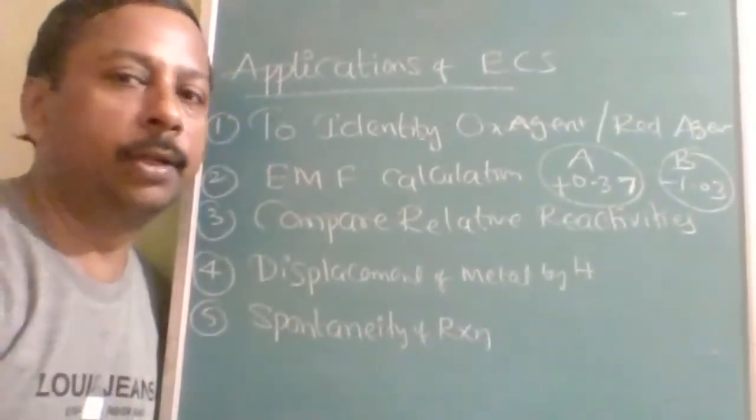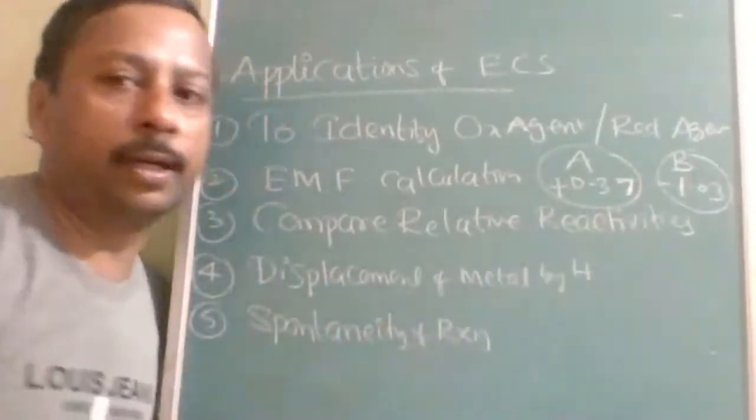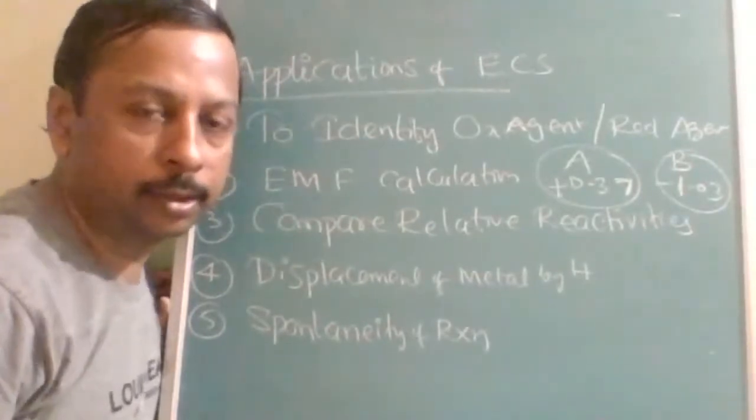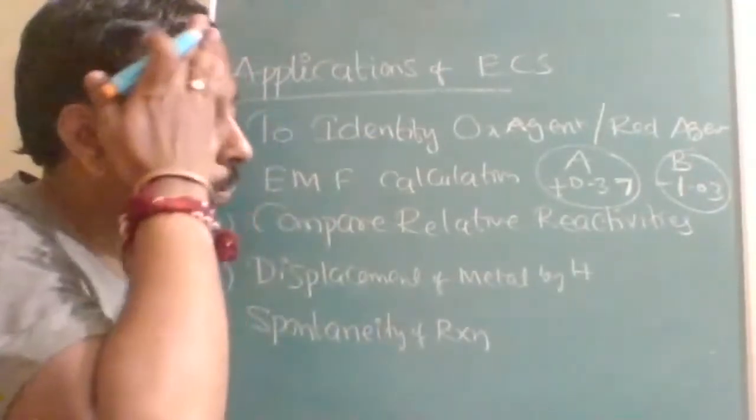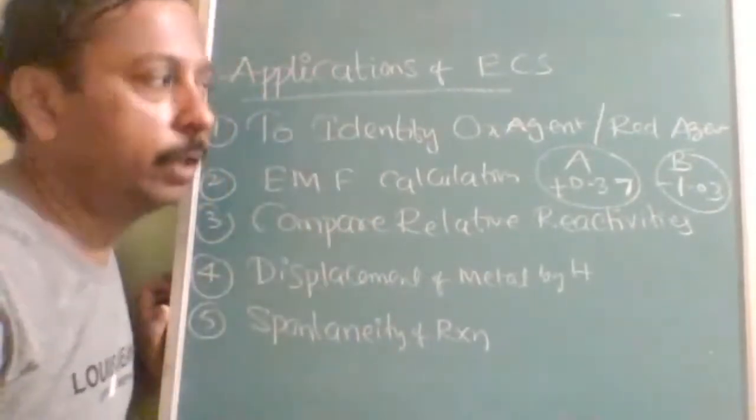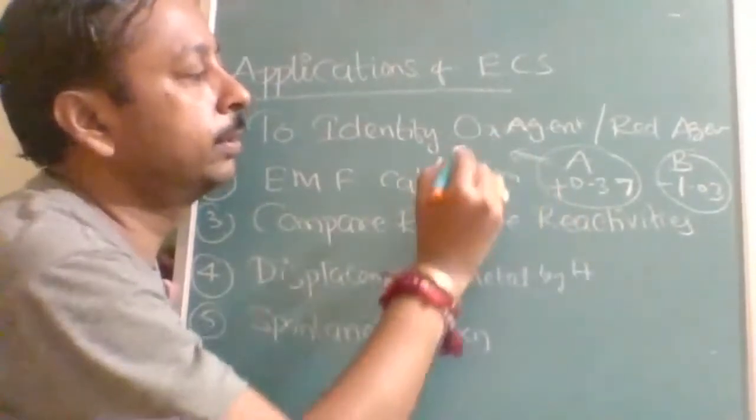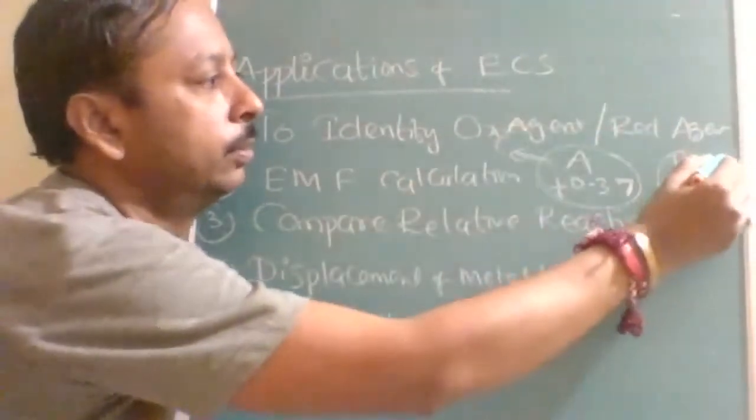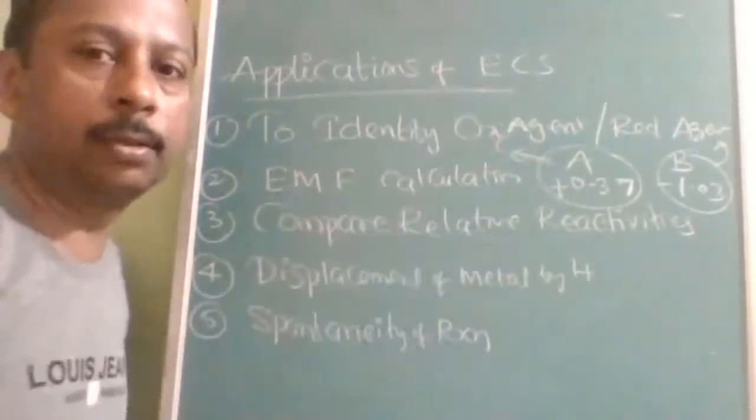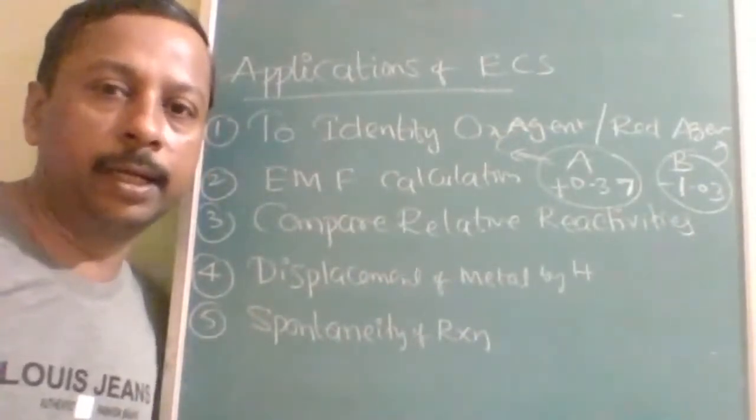See here, I just told you lithium, with the most negative value, is the strongest reducing agent and fluorine, with the highest positive value, is the strongest oxidizing agent. That means a positive value indicates an oxidizing agent and a negative value indicates a reducing agent. So here the positive value means it is the oxidizing agent, and this will be the reducing agent.